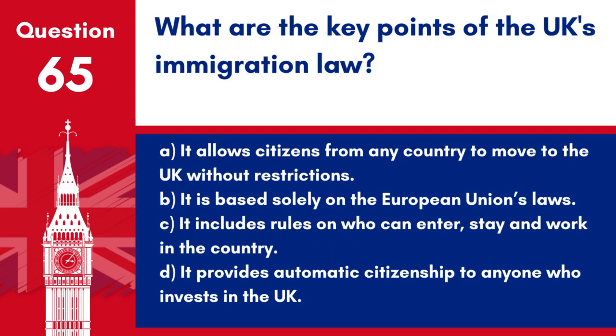Question 65. What are the key points of the UK's immigration law? A. It allows citizens from any country to move to the UK without restrictions. B. It is based solely on the European Union's laws. C. It includes rules on who can enter, stay and work in the country. D. It provides automatic citizenship to anyone who invests in the UK.